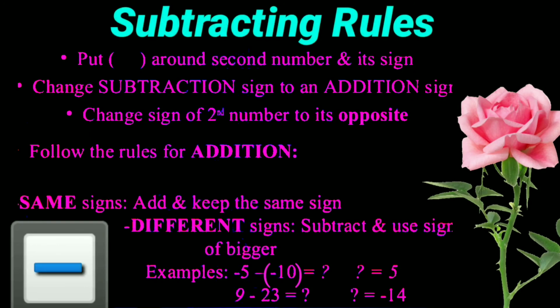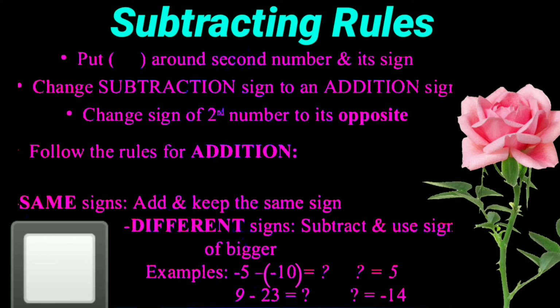Subtracting rule we have here. We should put a bracket around the second number and its sign while subtracting a number. So change the subtraction sign to an addition sign. Change the sign of the second number to its opposite. So we should follow the rules of addition. For addition, same sign, add and keep the same sign. Different sign, subtract and use the sign of the bigger.